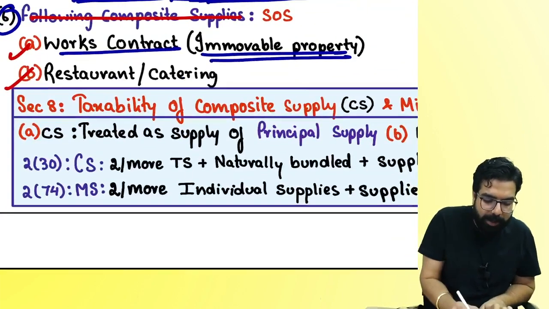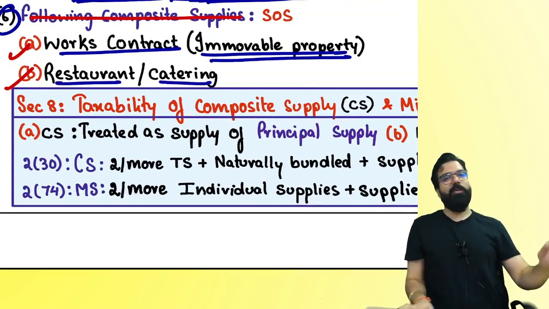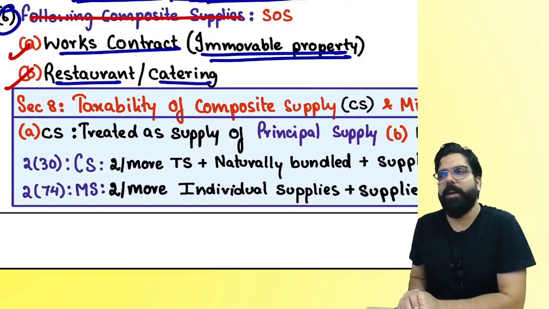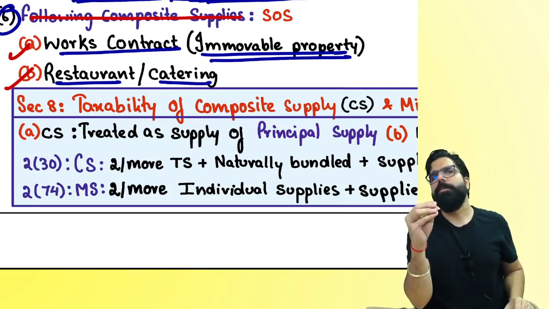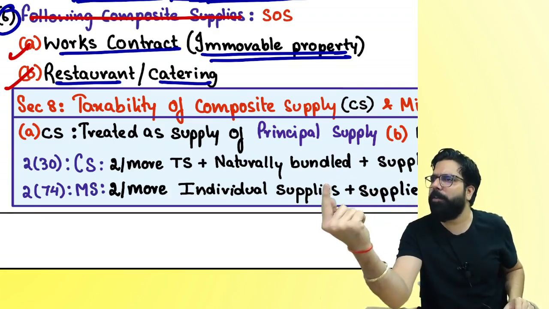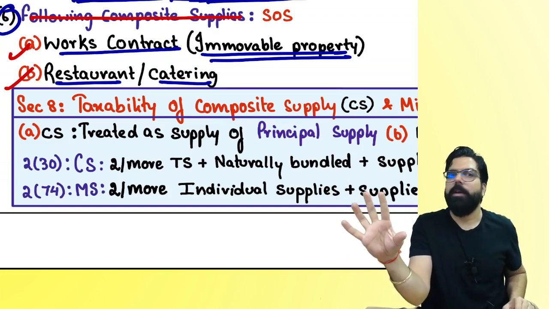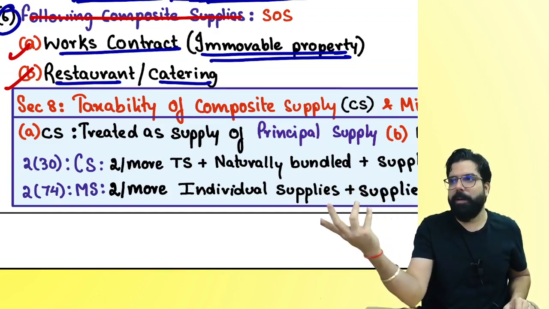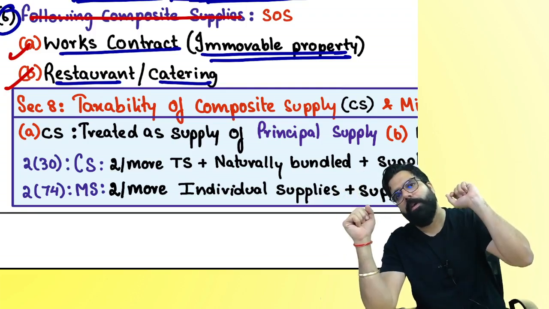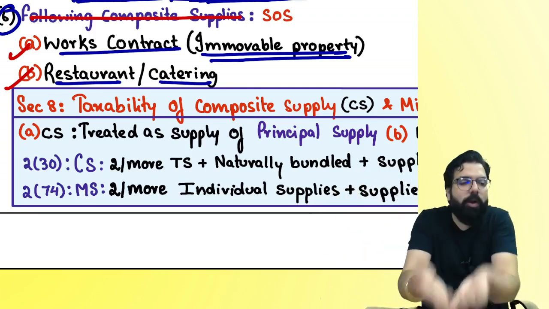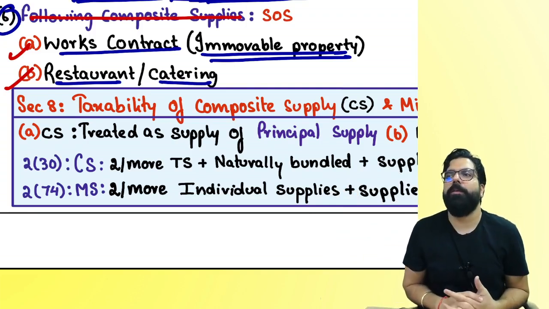The next one over here is restaurant and catering. You went to one 5-star restaurant. They gave you 99% service, 1% food, little food. In a 5-star, generally 5% is food, 95% is service. Is restaurant a supply of goods or supply of service?